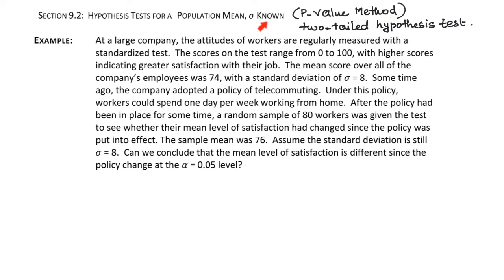Hypothesis test for a population mean, sigma known, using the p-value method and a two-tail hypothesis test. At a large company, the attitudes of workers are regularly measured with a standardized test. The scores on the test range from 0 to 100, with a higher score indicating greater satisfaction with their job. The mean score over all of the company's employees was 74 with a standard deviation of 8.